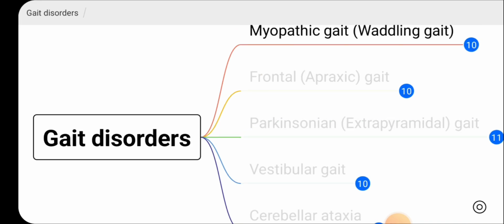I suggest you search these gaits on YouTube and see a few videos. There are many videos demonstrating these gaits. However, in this video I will describe how these gaits would be. First, let's look at a multiple choice question and go through the discussion.